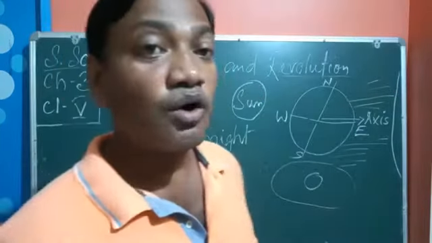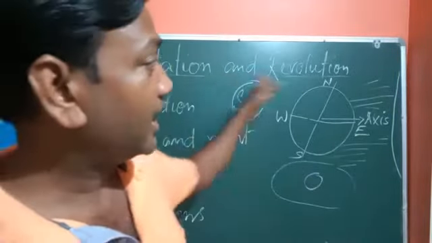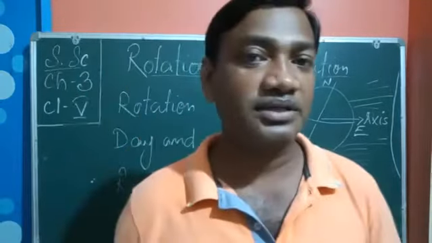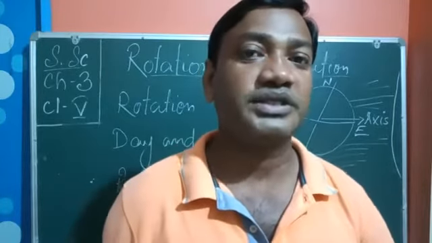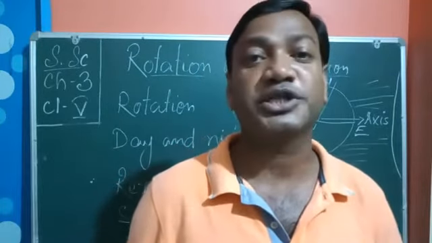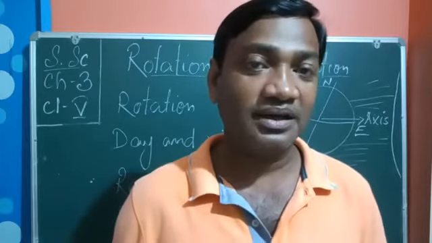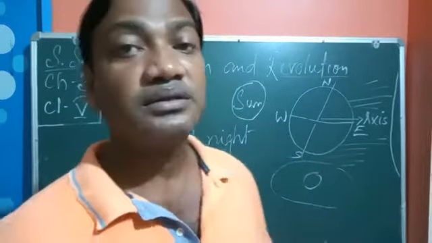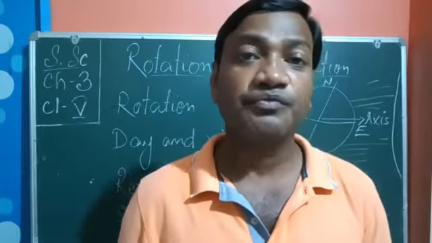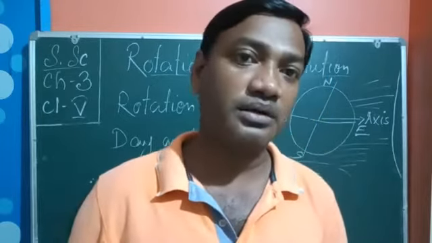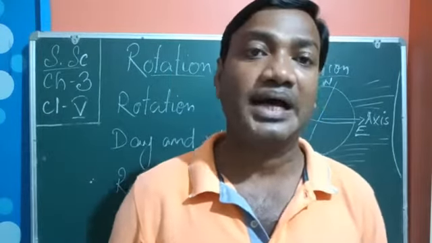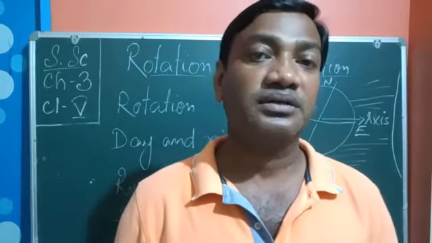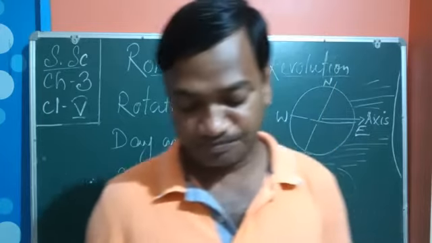So these are all about the rotation and revolution of the earth. That means how it rotates and what the effects of this rotation are. The effects of rotation are that we get day and night, and because of the revolution, that means moving around the sun, we have 4 seasons. That means summer, autumn, winter and spring. So these are the main things which we have discussed in this chapter.